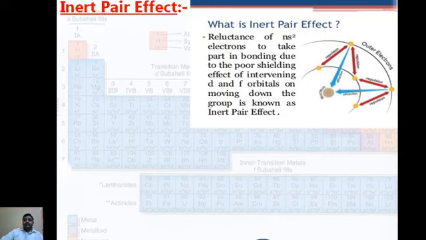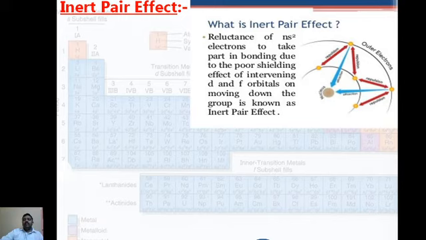Inert pair effect. You can understand it. This is very important. What is the inert pair effect? Reluctance of the ns2 electrons to take part in bonding, due to the poor shielding effect of the intervening d and f orbitals on moving down the group, is known as the inert pair effect.